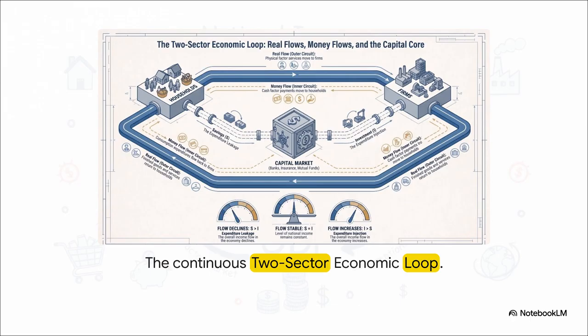Households own the factors of production, like land and labor. In the physical loop, households provide this labor to firms. The firms use that labor to produce goods, which flow right back to the households.